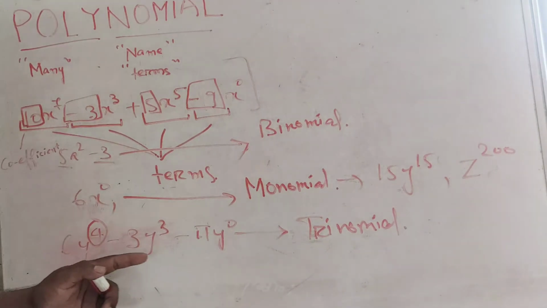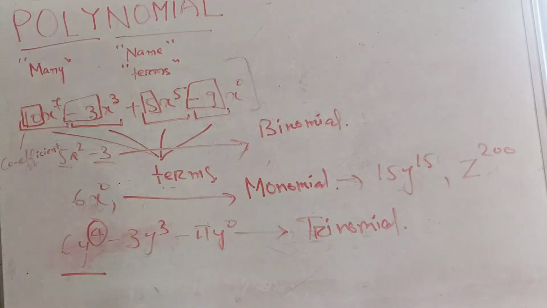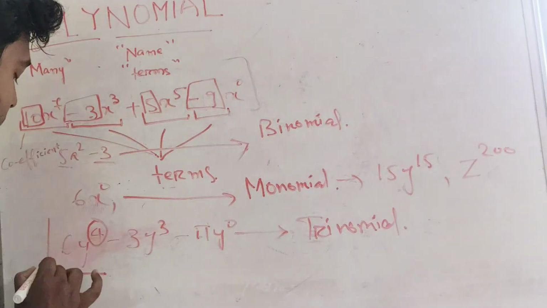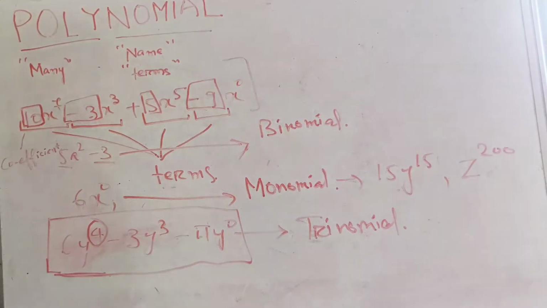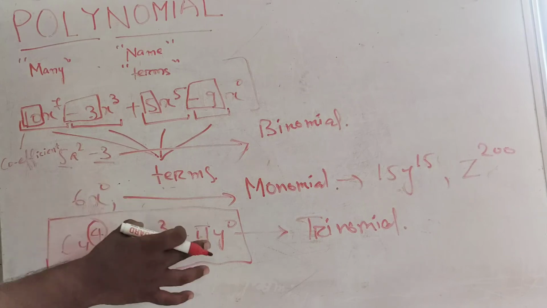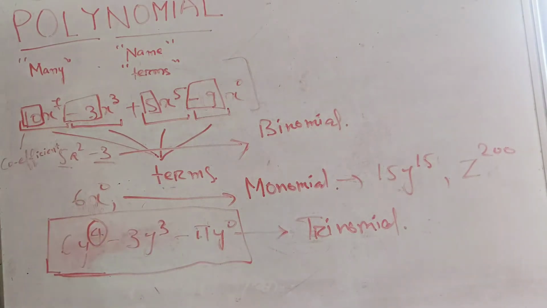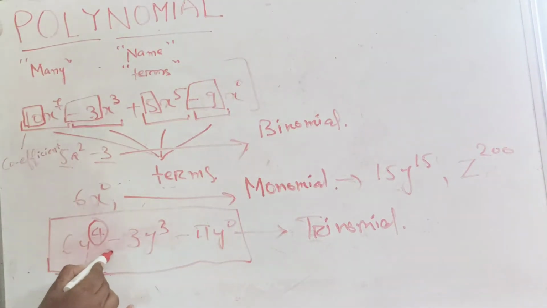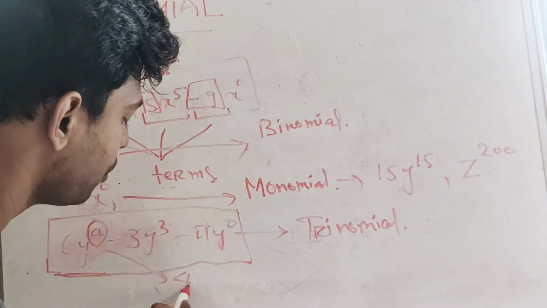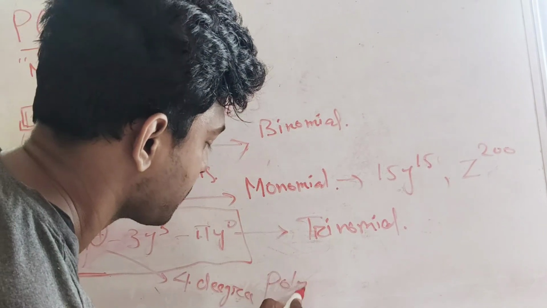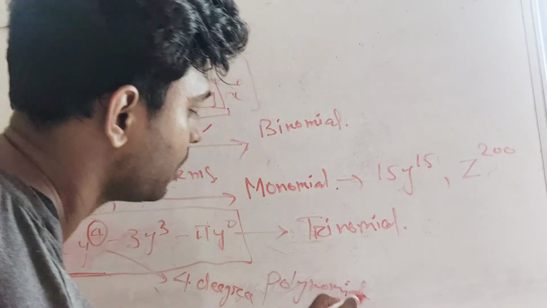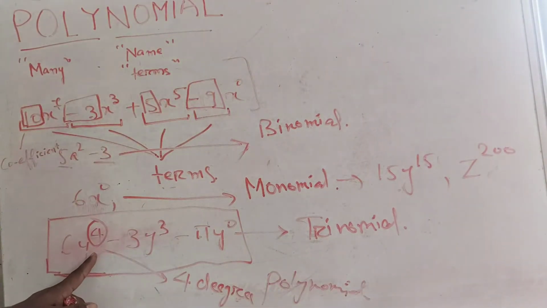So now if you were asked what is the degree of this entire polynomial, in order to find the degree of the entire polynomial, you have to look at the highest degree term of this polynomial. So here clearly this is the highest degree term of this polynomial. So this is a 4 degree polynomial, because the highest degree term is this.